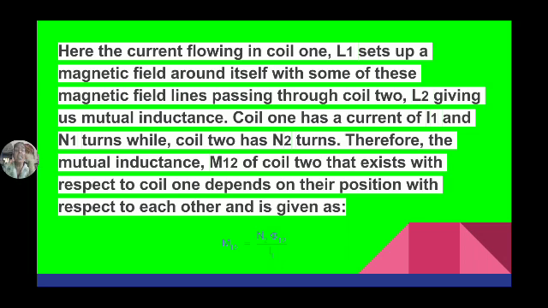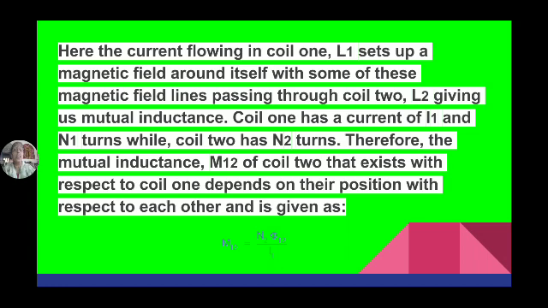Whenever flux is changing within the coil, EMF is induced in that coil. The property by which EMF is induced in the coil is known as self-inductance. Or we can say self-inductance is the property of a material due to which it opposes any change in current. If the current is increasing, it opposes the increasing current. If the current is decreasing, it opposes the decreasing current.